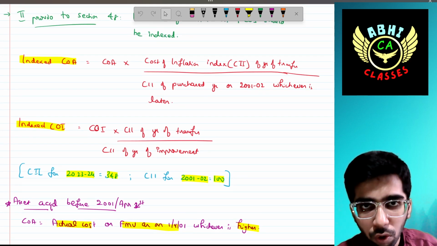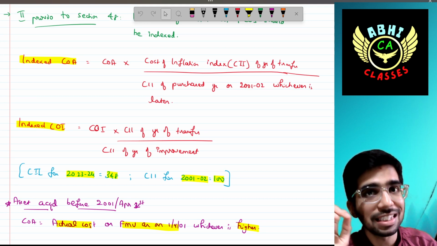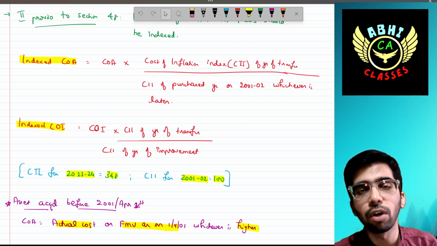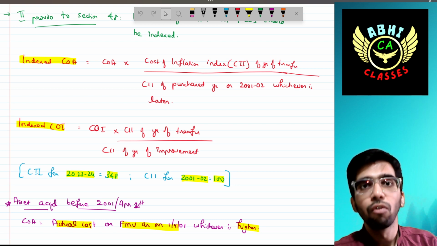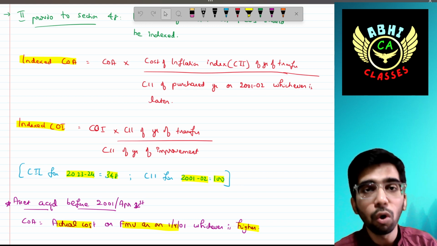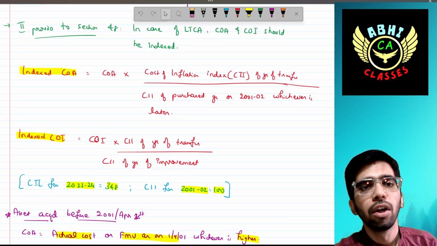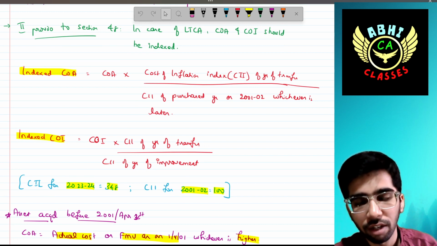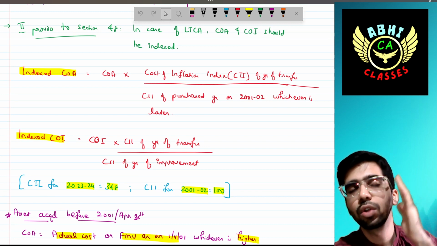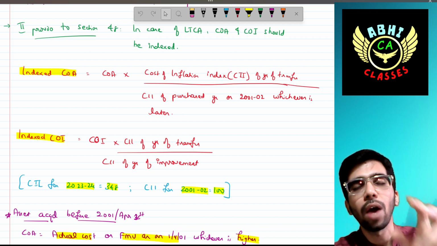Usually it will be provided in the question, but if any question is silent about the CII for 23-24, then you have to consider 348 and also mention it in the notes. For any other year, it would be provided in the question. Don't worry about that. You need not memorize everything, but you need to remember the CII for 23-24 as 348, and for 2001-02 as 100.